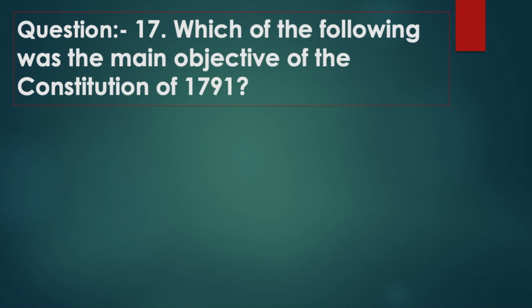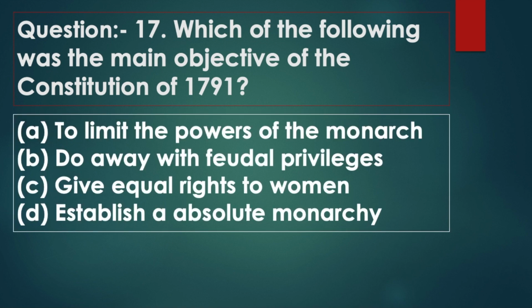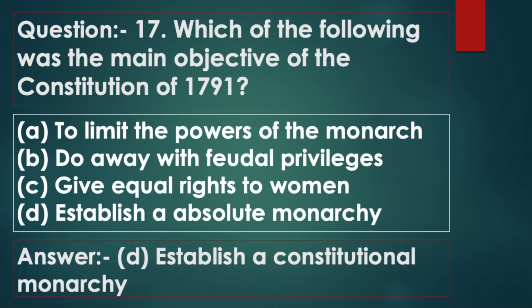Which of the following was the main objective of the Constitution of 1791? Option A to limit the powers of the monarch, option B do away with feudal privileges, option C give equal rights to women, option D establish an absolute monarchy. Answer: option D, establish a constitutional monarchy.